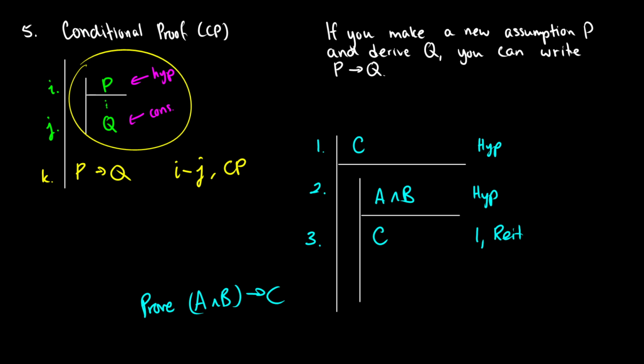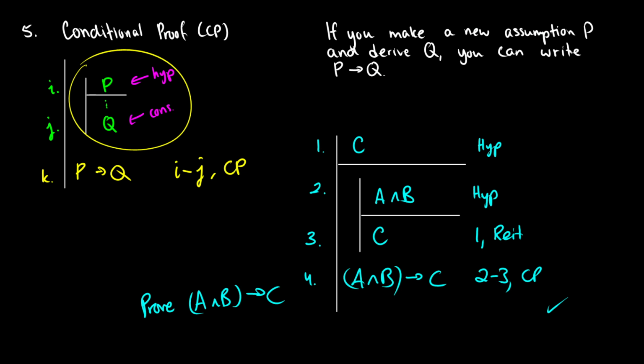Okay. Well, at this point, we don't actually need our line to be this long. So let's just shorten that line a little bit to where it is. And what we've done now is we've proven that if we have A and B, then we get C. So in line 4, we can say, okay, A and B is our antecedent, and if we have that, we have C. So from lines 2 to 3, we had a conditional proof. So that would be the end of our proof. We've shown that if we have A and B, then we have C. And this just follows naturally because we already assume that C is true at the very beginning.